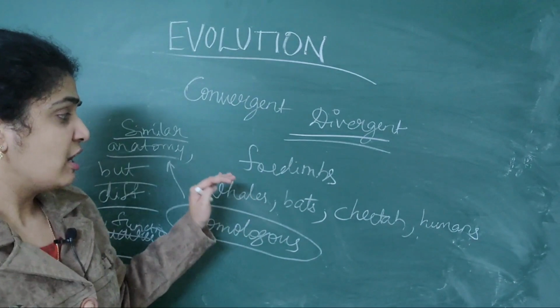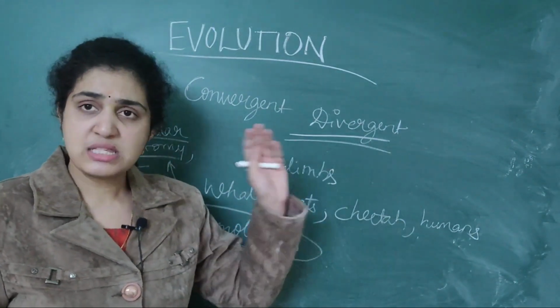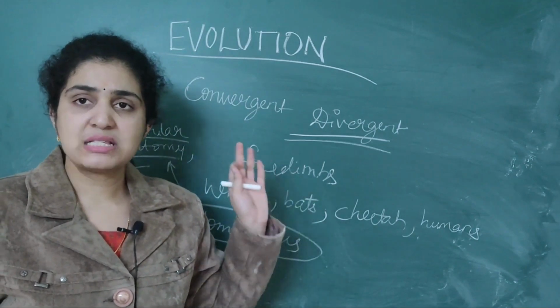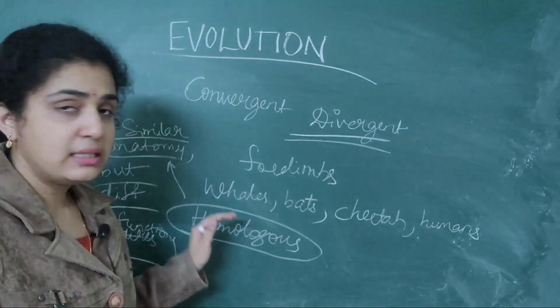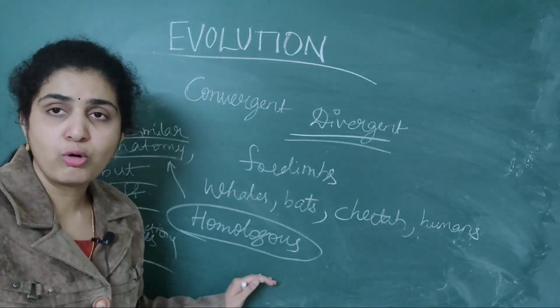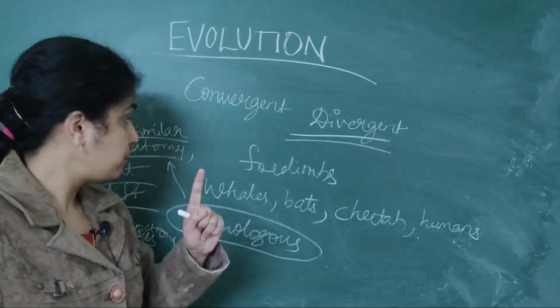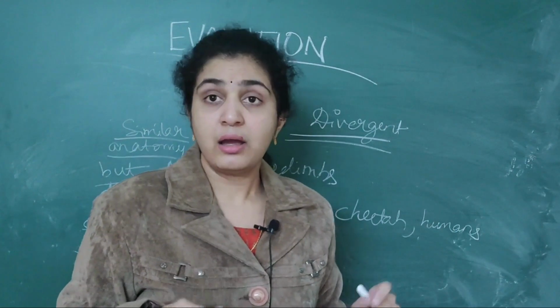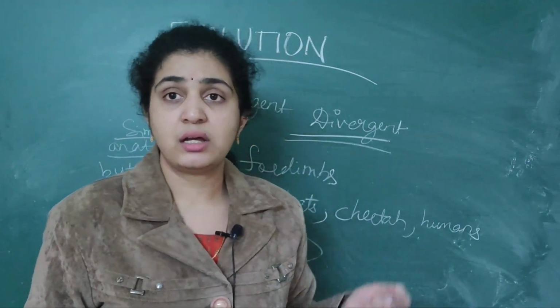Similar anatomy means whales, bats, cheetah and humans, everyone will have four limbs. Everyone will have carpals, metacarpals, phalanges, and they are called homologous because their anatomy is similar. They all have the same type of hand but their function is different.